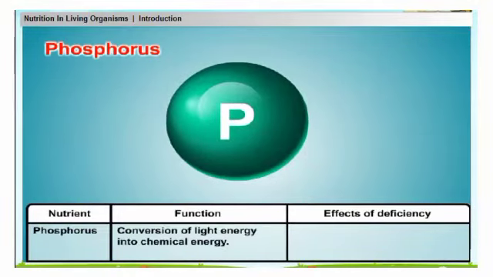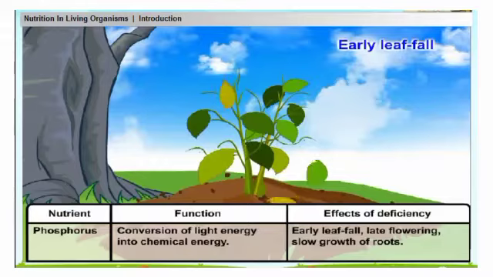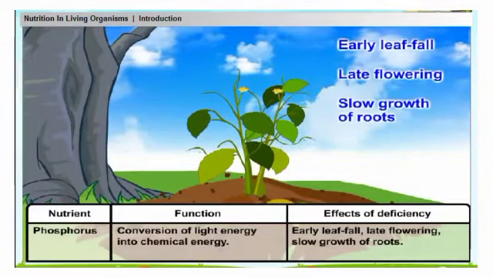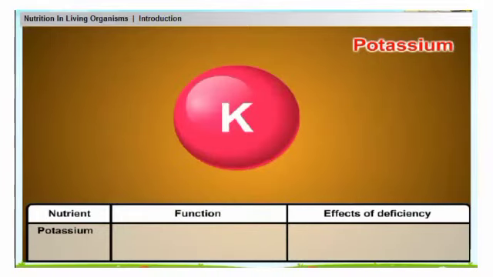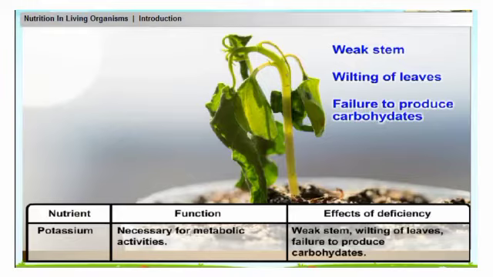Phosphorus helps in conversion of light energy into chemical energy. Its deficiency causes early leaf fall, late flowering, and slow growth of roots. Potassium is necessary for metabolic activities. Its deficiency causes weak stem, wilting of leaves, and failure to produce carbohydrates.